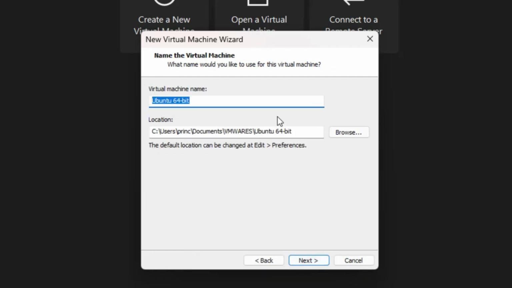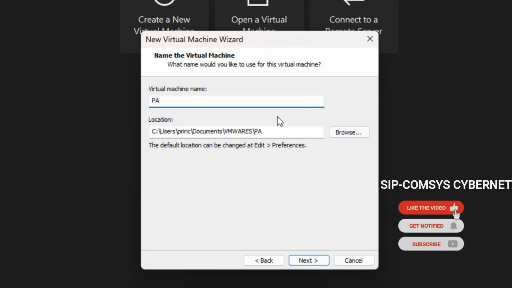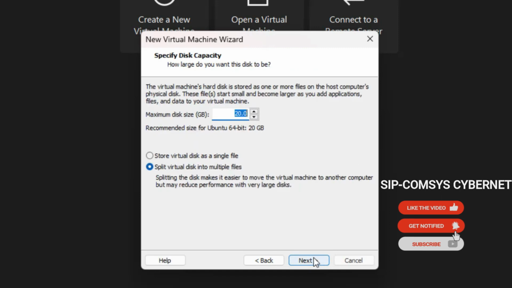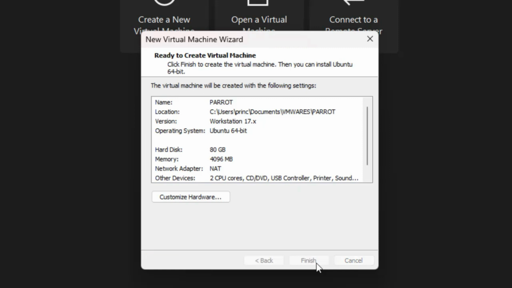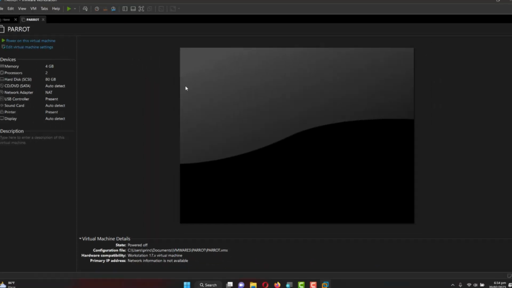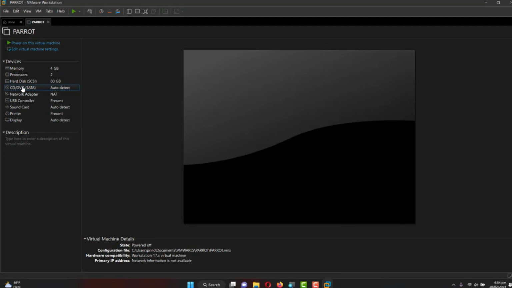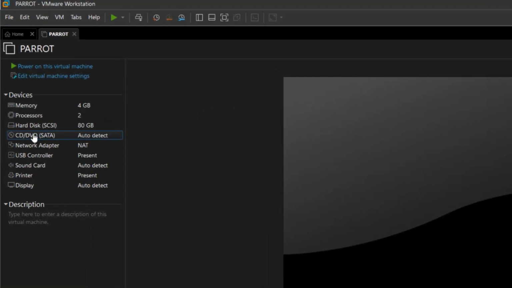So next, here I'm going to name it Parrot. Next, I like my hard disk to be one file, but you need to increase the size to 80. Next, and then finish. Alright, so here I'll have to browse to my Parrot image.